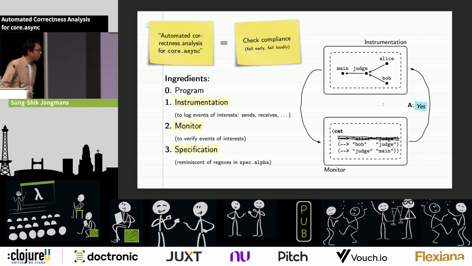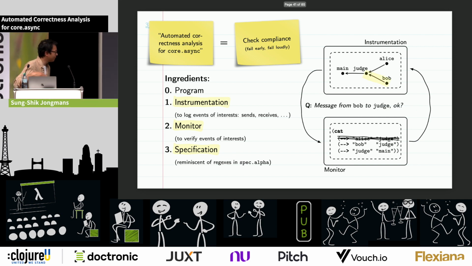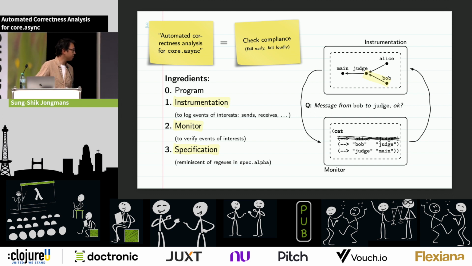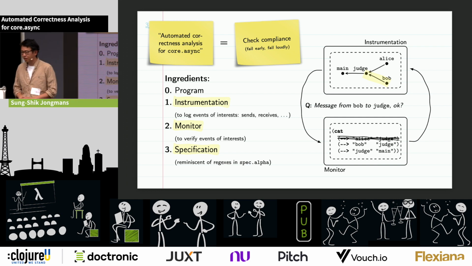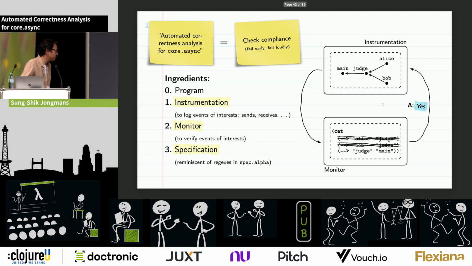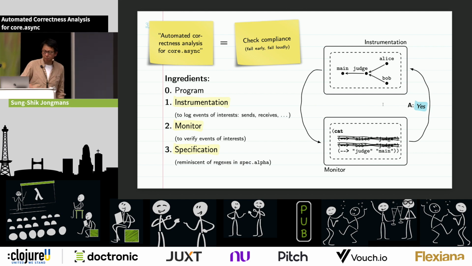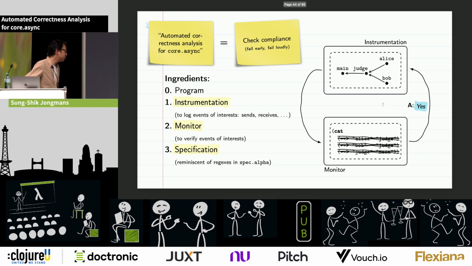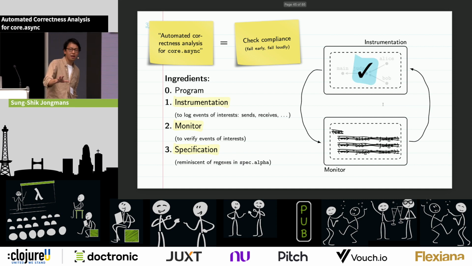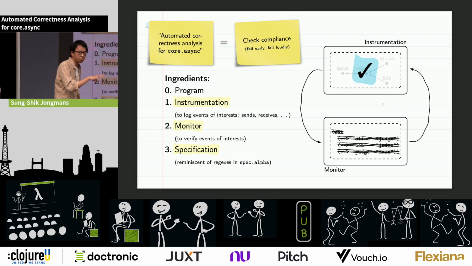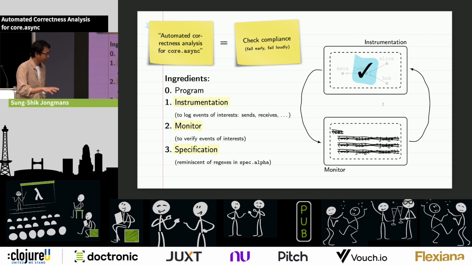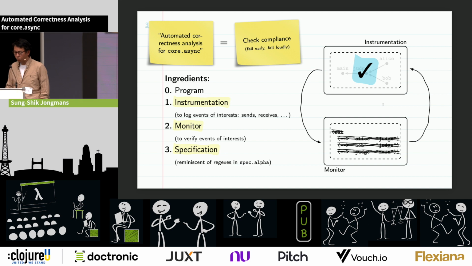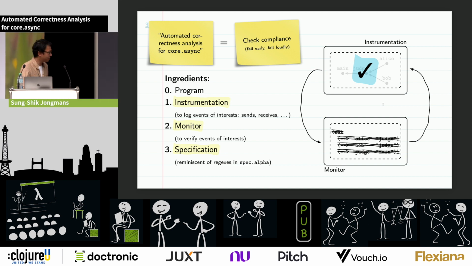Some point later, Bob does this communication with judge. And so again, the instrumentation asks if this is okay. The monitor checks the specification, and it has also marked that this first communication has now happened. So it doesn't need to look at that anymore. So again, it says, yes, okay, this is fine. So the program continues, and then finally we also have this from main to judge, and this is also okay. So at the end of the day, you get the assurance that when the program terminates, the communications that you have seen, that you've observed, do comply with this protocol, which is nice.